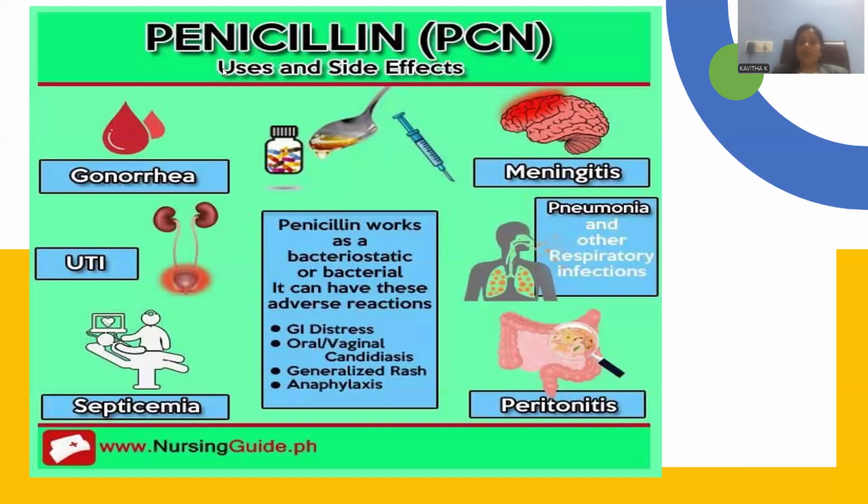And there are many more applications pertaining to the penicillin antibiotic, which is extracted from the fungus. Meningitis is a brain-related disorder, and pneumonia is a lung-related disease. Peritonitis is an infection caused in the gastric system. Gonorrhea is a kind of disease in the blood. UTI, or kidney-related problems, will be mitigated. Septicemia and any kind of infections can be mitigated by this one, being a broad spectrum antibiotic agent.